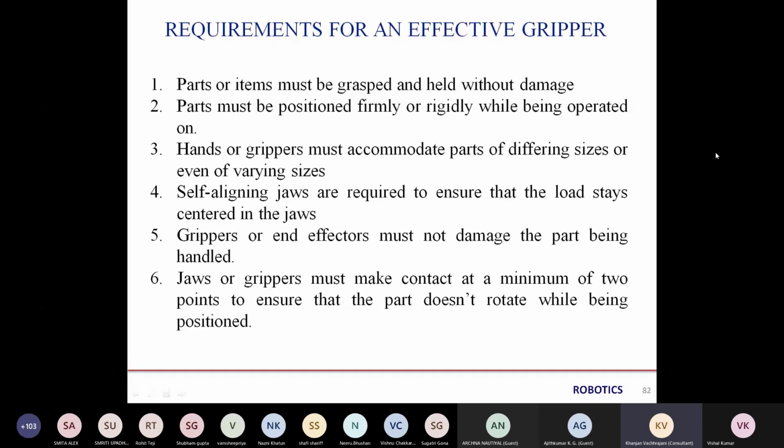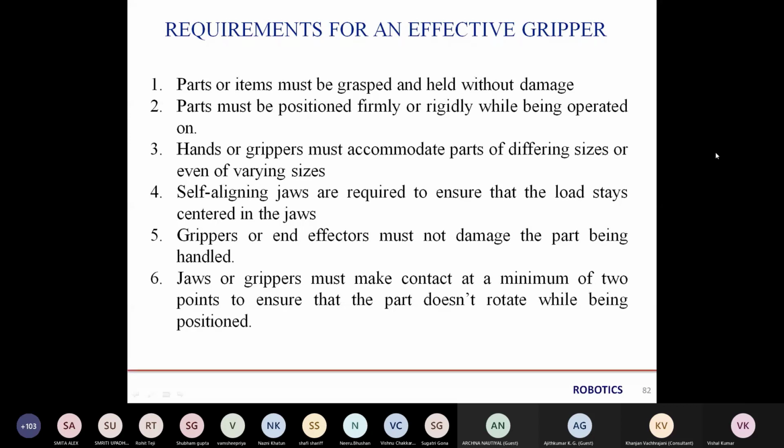And what are the requirements for effective grippers? The part or item must be grasped and held without damage. We have said in the previous lecture, the gripper must be used in such a manner that the part which we have to pick will be oriented well and grasped well so that it will not drop. Otherwise, there will be damage to our parts.